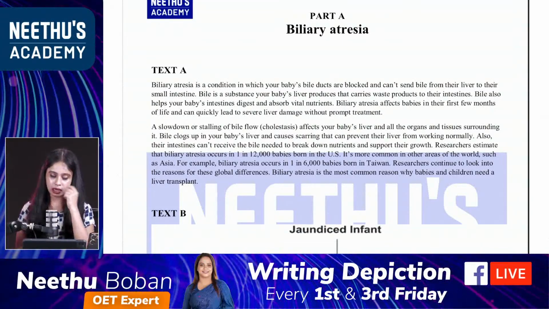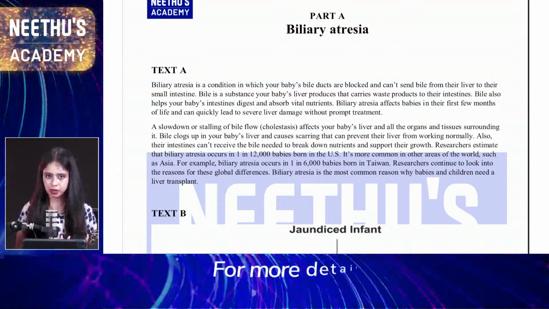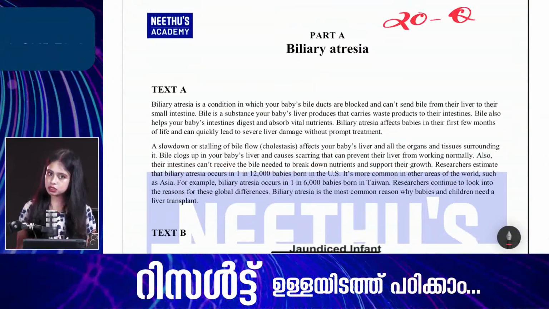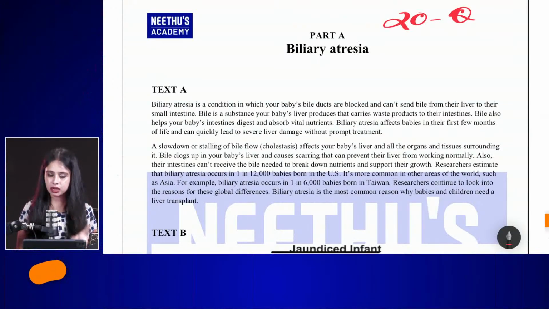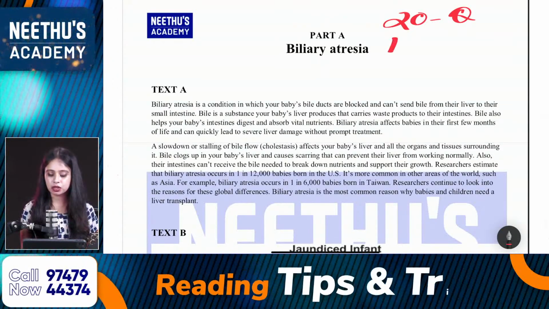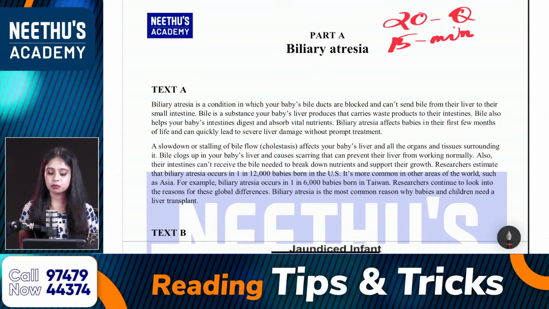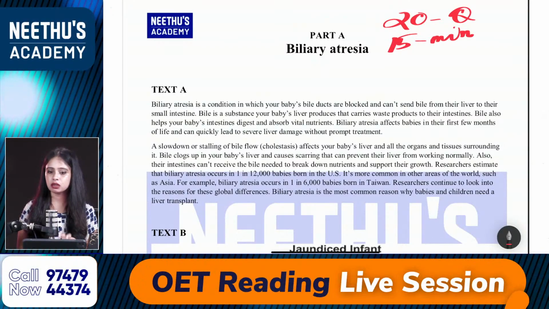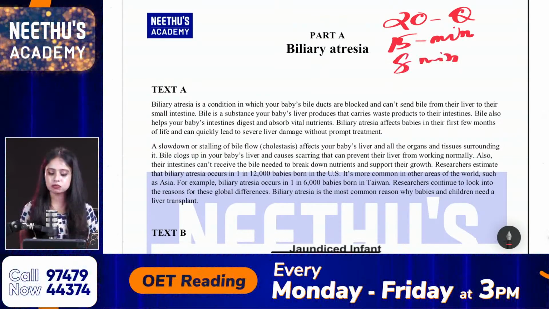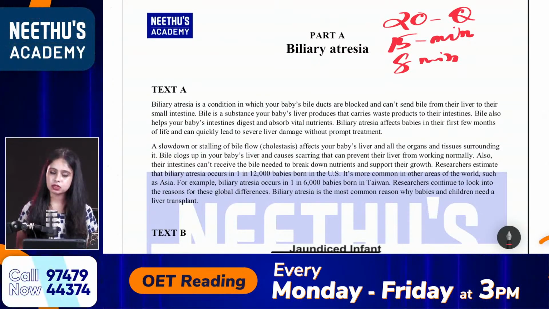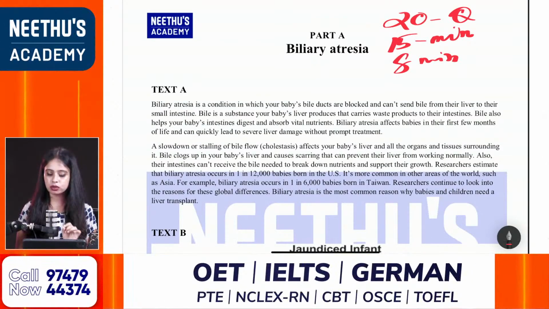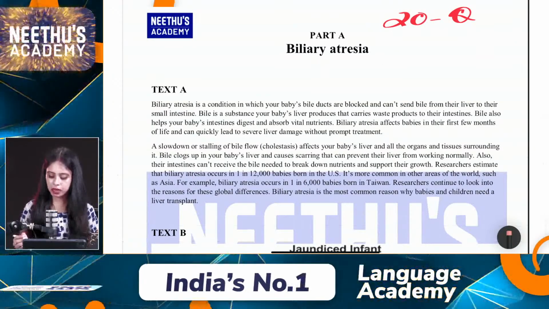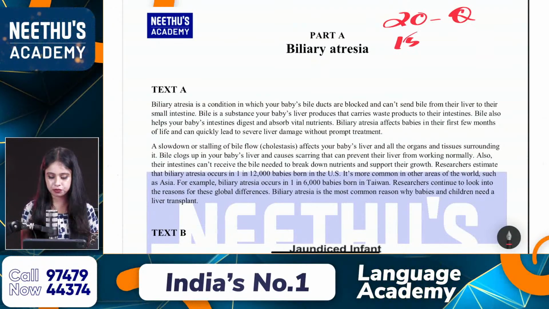So, what is in Part A? How many questions? Already I mentioned 20 questions in Part A. Okay, there will be 20 questions. And what about the time? Out of a 1 hour exam, we are spending exactly 15 minutes for the completion of Part A. Okay, there is no compulsion to take the full 15 minutes. If you are a very talented student in reading, you can complete the questions within 8 minutes, maybe 6 minutes. It's up to you. But don't take more than 15 minutes, you can't, because they will collect your papers. So the maximum time you will get is 15 minutes.